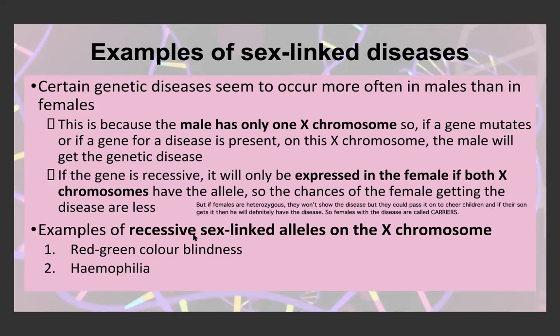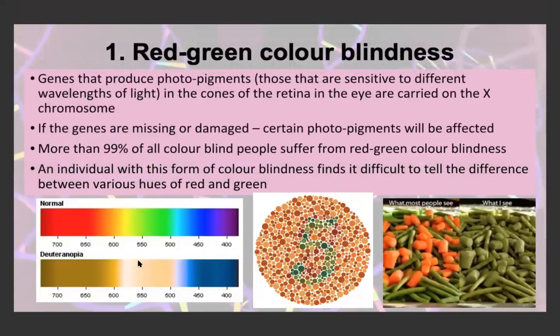So some of the recessive sex-linked alleles that are found on the X chromosome would be those for red-green color blindness and those for hemophilia. So red-green color blindness: we have genes that produce photopigments in the cones in the retina of the eye, and these are carried on the X chromosome.